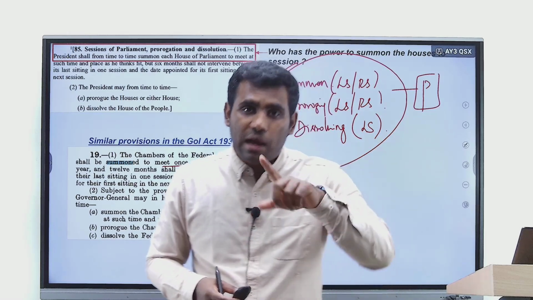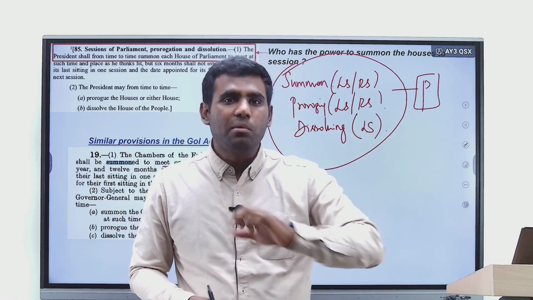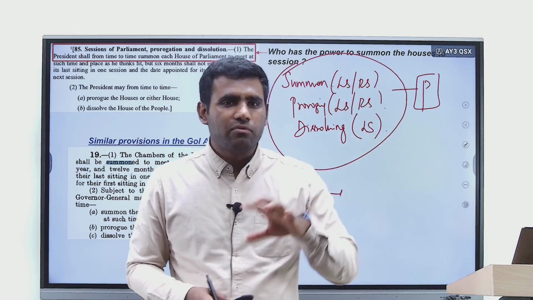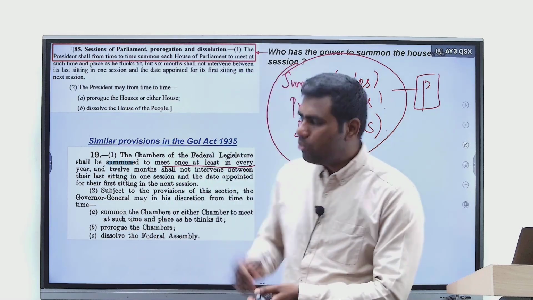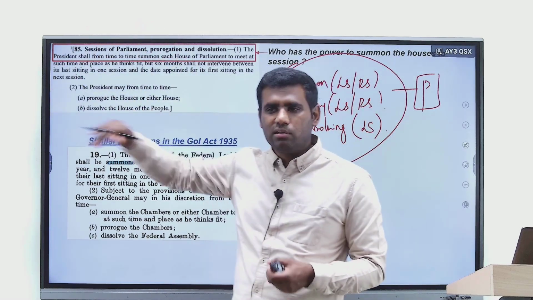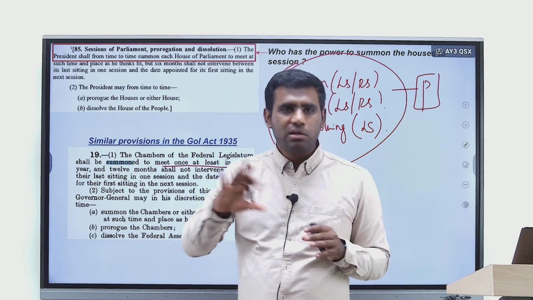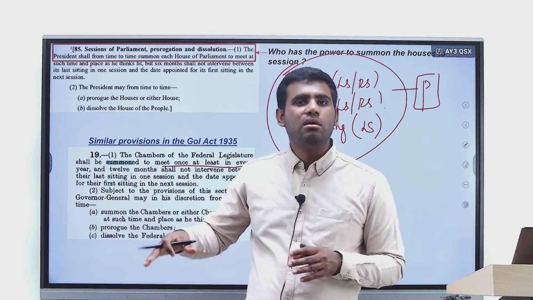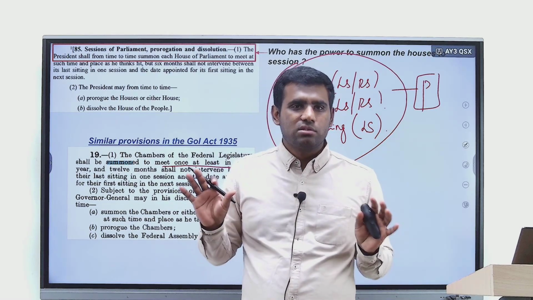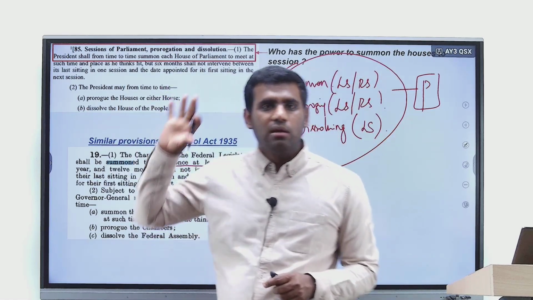Because all these things have happened in England in its constitutional history. There have been occasions where the King never summoned a session of Parliament at all. It's to avoid those kinds of mishaps in India. That's why both in the Government of India Act 1935 as well as in our present Constitution under Article 85, there is a clear mandate that even if the President desires not to call a session of Parliament, he cannot. He has to mandatorily summon a session of Parliament with a gap of 6 months between 2 sessions. Right? So these are some nuances that you can understand here.